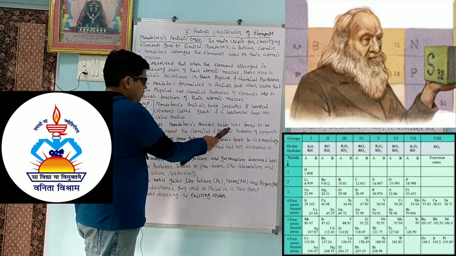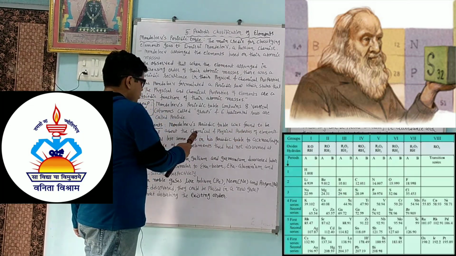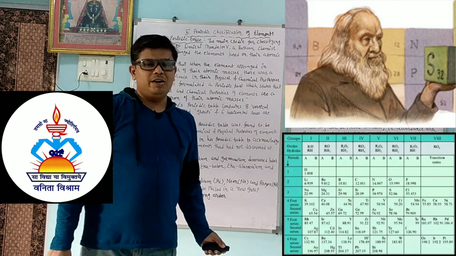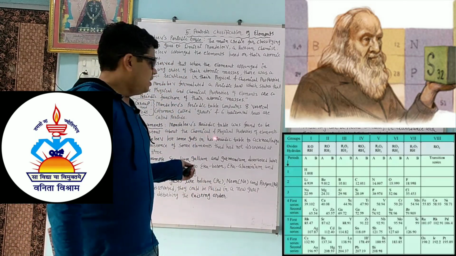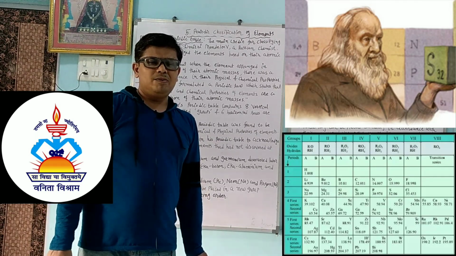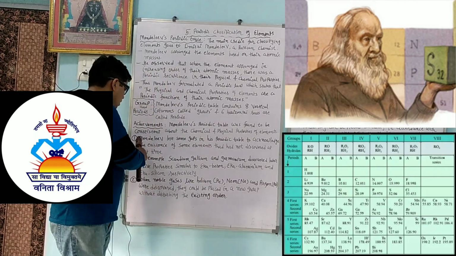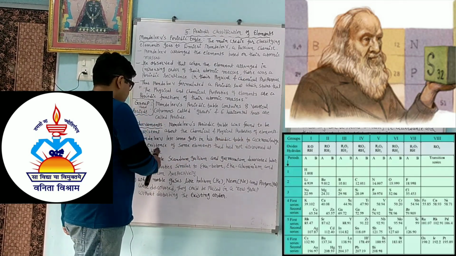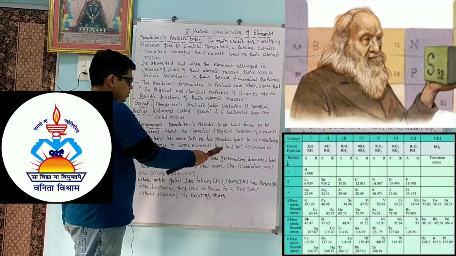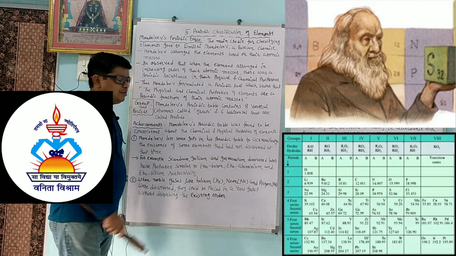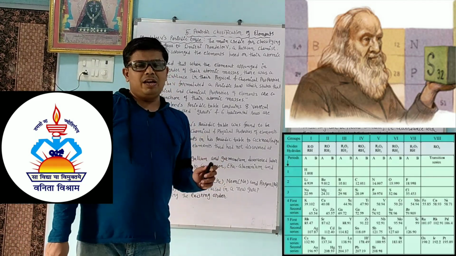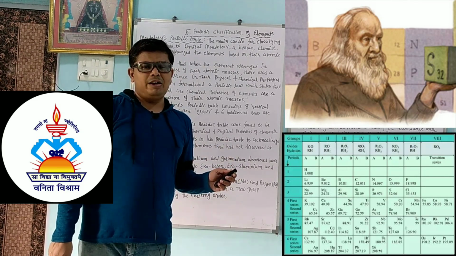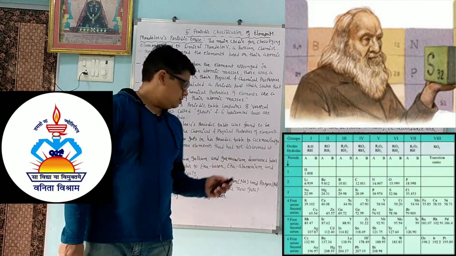Achievements: the Mendeleev periodic table was found to be consistent with the chemical and physical properties of the elements. So it was found to be correct and consistent. Mendeleev left some gaps in his periodic table to acknowledge the existence of some elements that had not been discovered at that time. So he kept some gaps between the elements in the groups and periods, for elements not yet discovered.